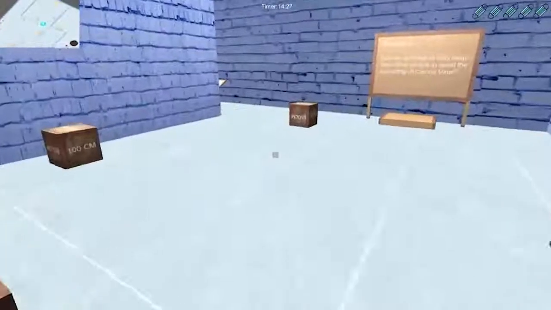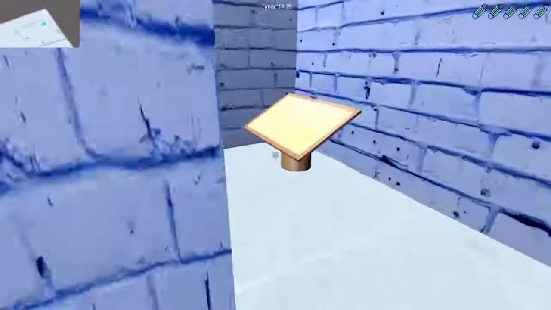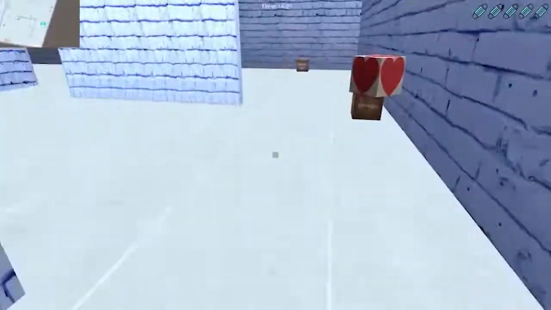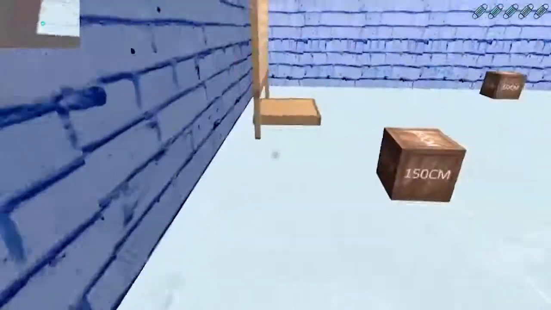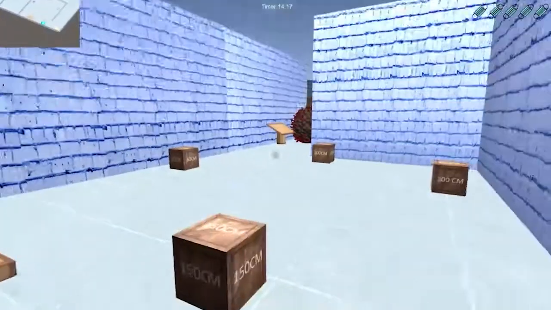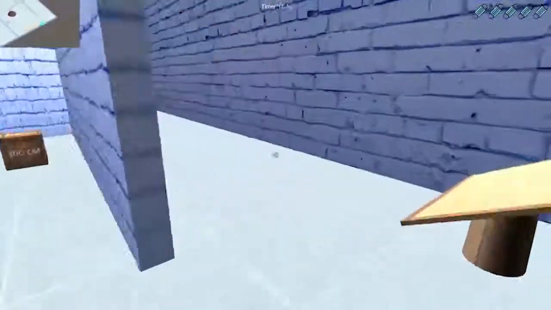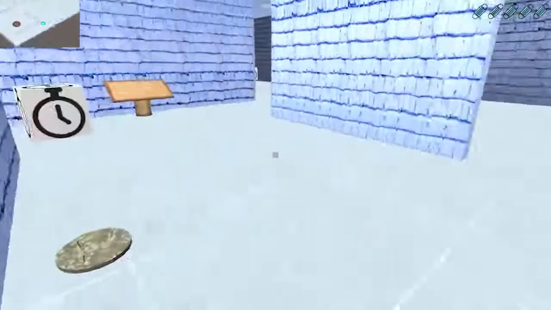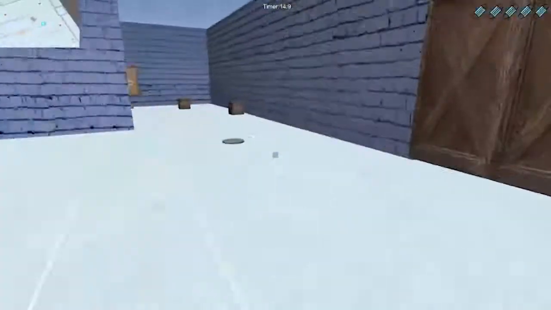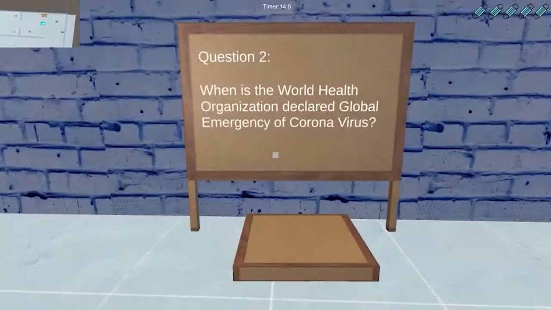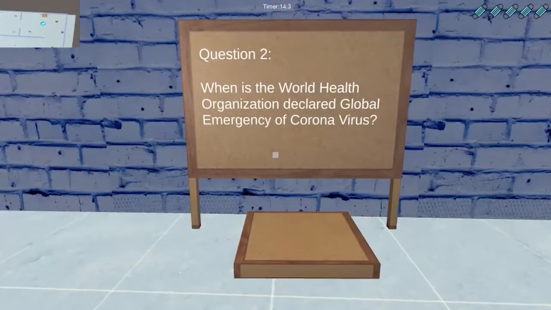I am navigating through the level by using the minimap at the top left of the screen. The minimap shows where you can move and whether the virus or the enemy is close by. So, I can use the minimap to avoid the virus and answer the question. This is the question box. The question board, excuse me.